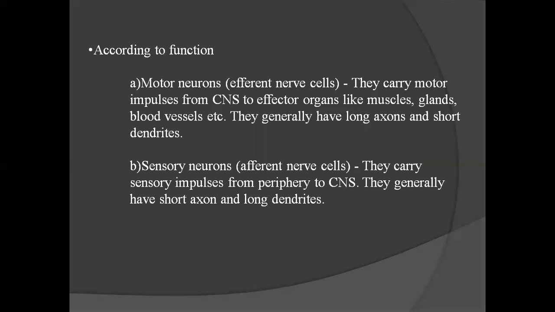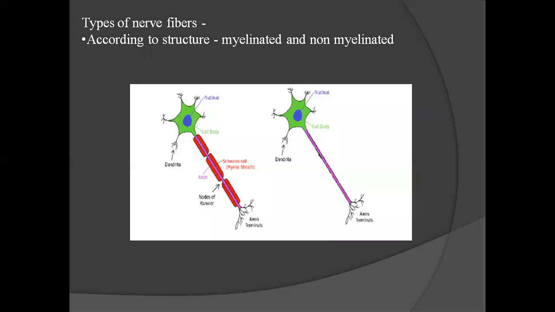According to function: motor neurons or efferent nerve cells, and sensory neurons or afferent nerve cells. Motor neurons carry motor impulses from CNS to effector organs like muscles, glands, blood vessels, etc. They generally have long axons and short dendrites. Sensory neurons or afferent nerve cells carry sensory impulses from periphery to CNS. They generally have short axon and long dendrites.